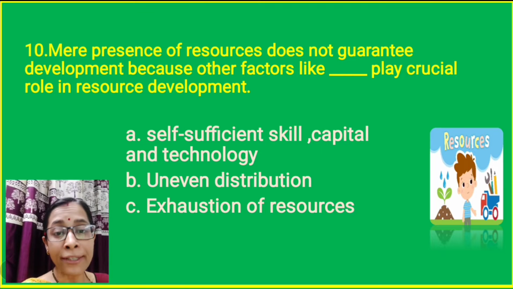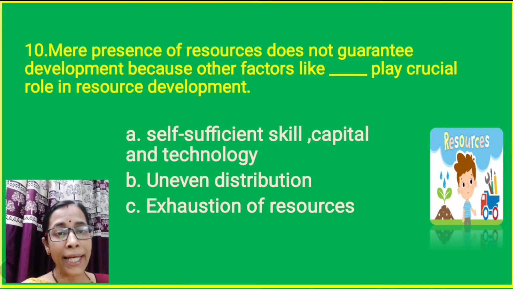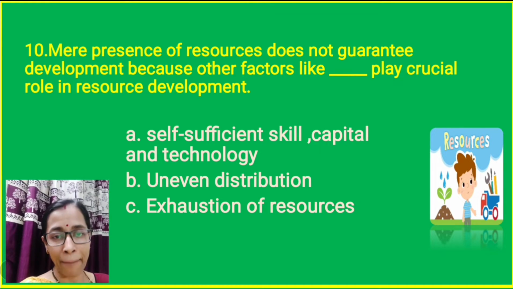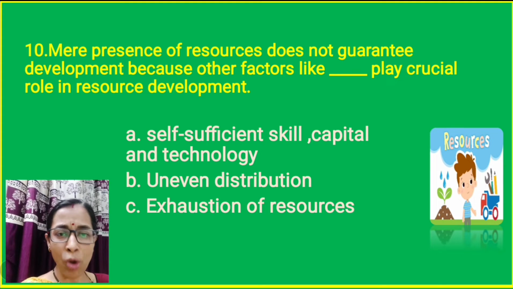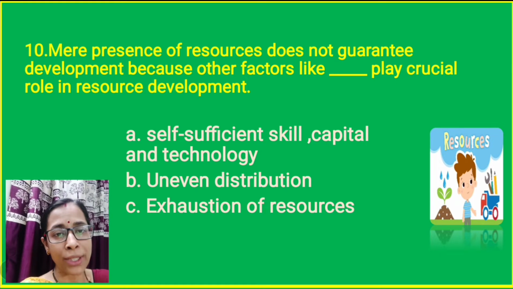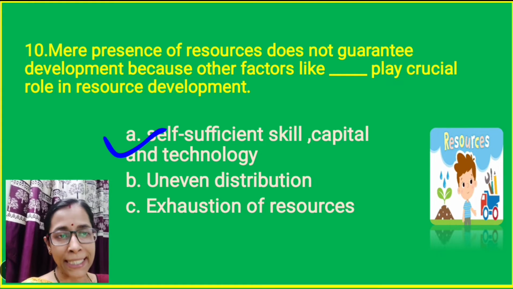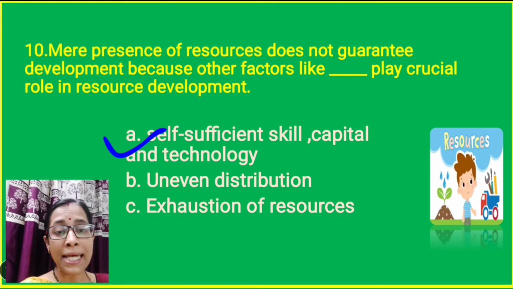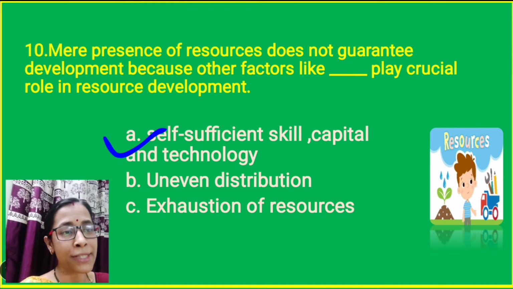So what are the other factors responsible? Is it self-sufficient skill, capital and technology? Is it uneven distribution? Is it exhaustion of resources? Here, correctly, option A is correct. Self-sufficient skill, capital and technology are necessary and they play a crucial role in the development of resources.